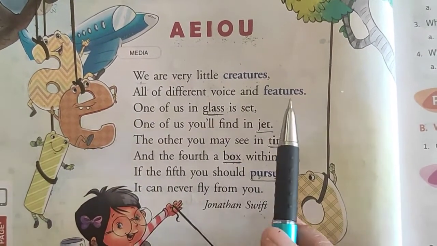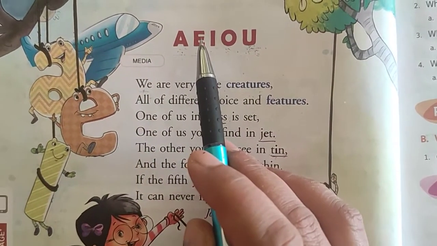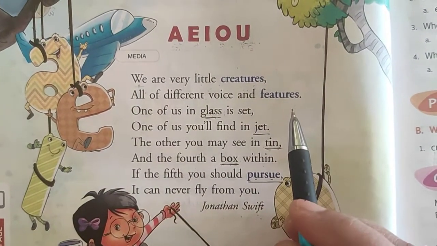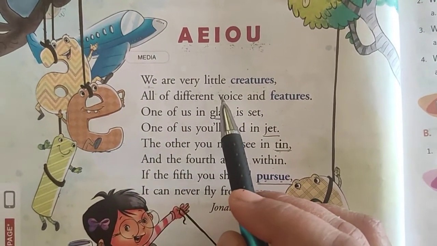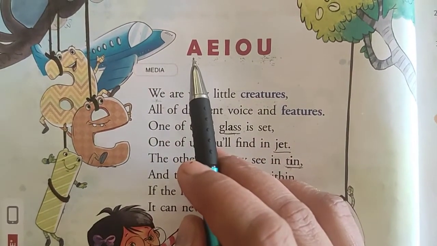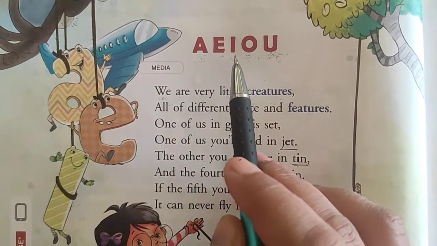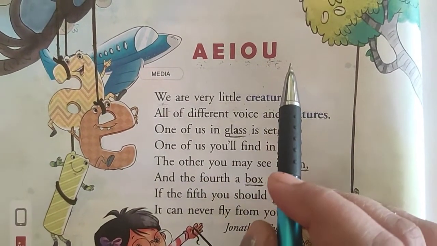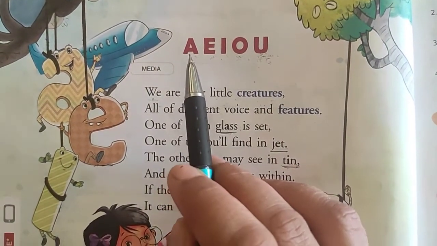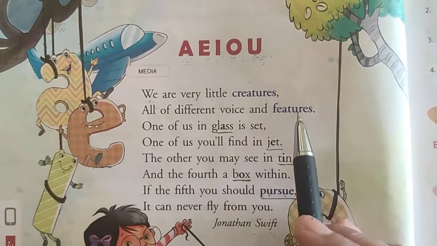All of different voice and features. They are telling that all these 5 vowels have different voice, different sound and features. First of all, I will tell you about the voice. Like A, E, I, O, U. The sound of A is different from E. The sound of E is different from I. The sound of I is different from O. And the sound of O is different from U. Similarly, the sound of E is different from O. The sound of U is different from A. So all these 5 vowels have different voice and features.